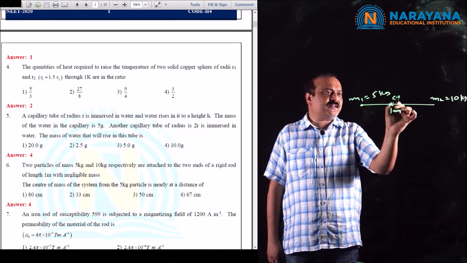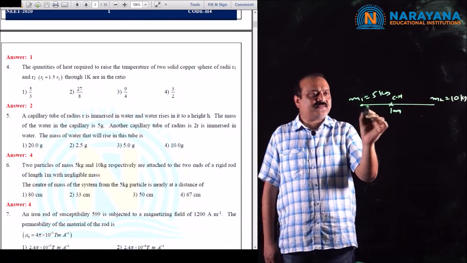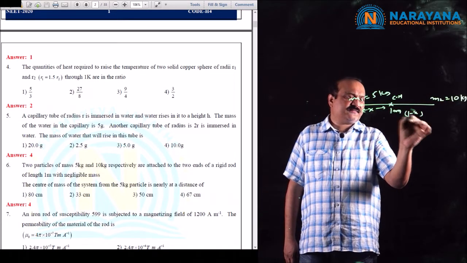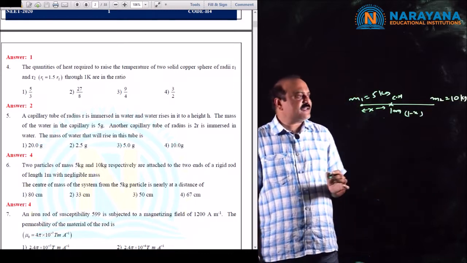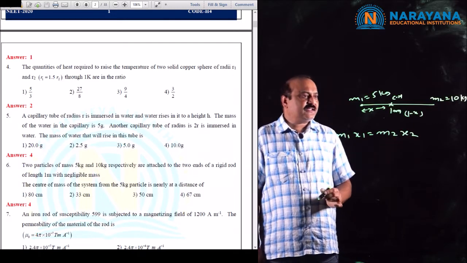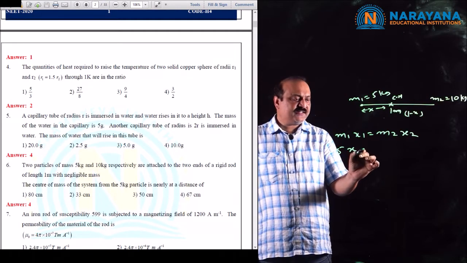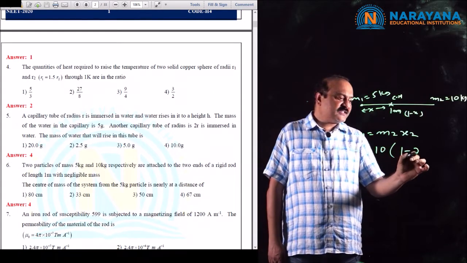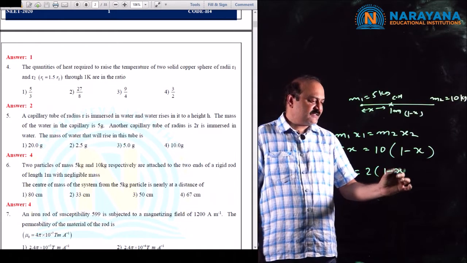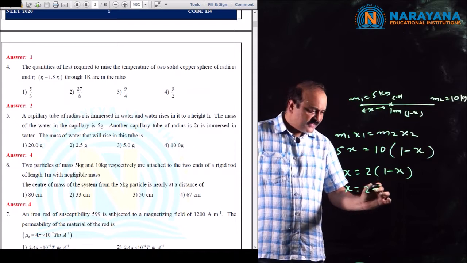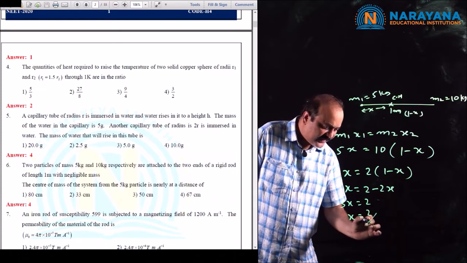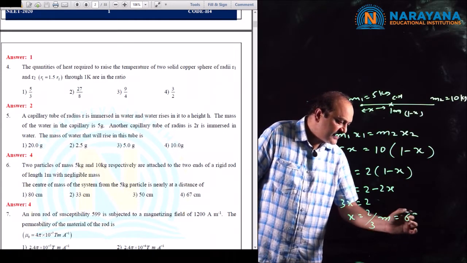So this is the position of the center of mass, and the distance of the center of mass from m1 is taken as x and from m2 is 1 minus x. So from the characteristics of center of mass, m1 x1 equals m2 x2. That means 5 into x equals 10 into 1 minus x. So therefore x equals 2 into 1 minus x. So x equals 2 minus 2x. Therefore 3x equals 2. Then x equals 2 by 3 meters or 67 centimeters.